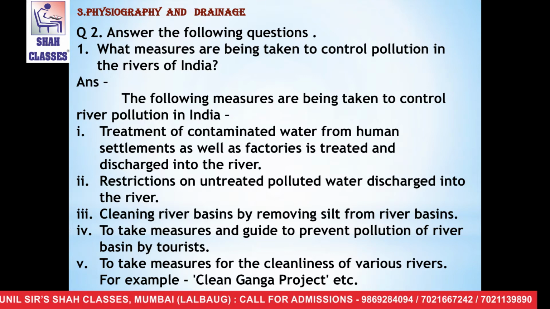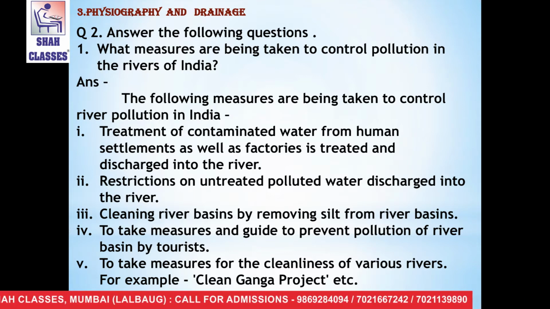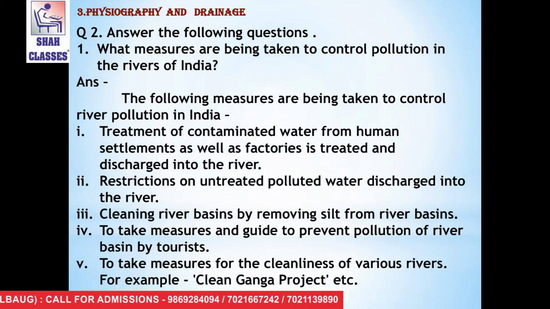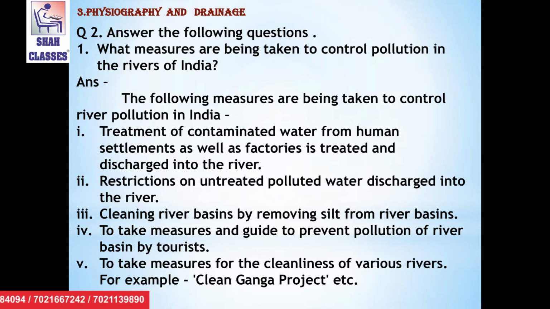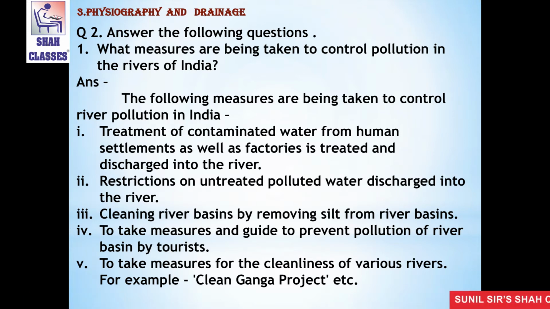The first is treatment of contaminated water from human settlements as well as factories, which is treated and discharged into the river. The second point is restrictions on untreated polluted water discharged into the river.